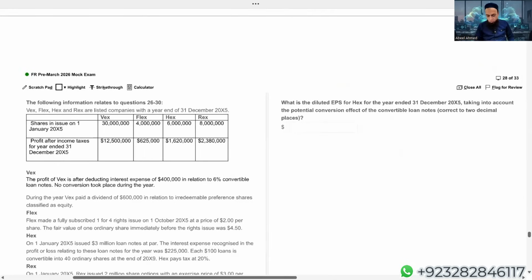Okay. What is the diluted EPS of this time Hex for the year ended December X5, taking into account the potential conversion effect of the convertible loan note? Again, diluted EPS, but the company is changed. This time, the name of the company is Hex. Hex already has 6 million shares. Profit after tax is 1.62 million.